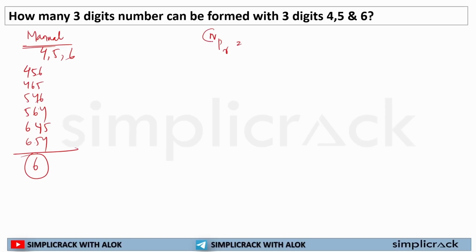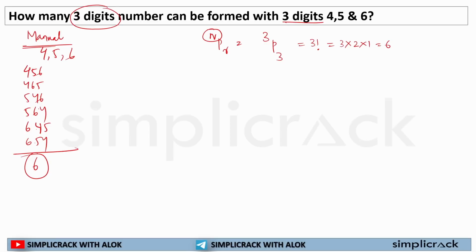N means the number of options available. How many options are available? 3. Now, how many choices do I have to make? 3 digit number, so I will say 3. So 3P3 is equal to what? 3 factorial, as I have already said. So 3 factorial is nothing but 3 into 2 into 1, which is equal to 6. So my student will simply write, sir, 3P3, it's 3 factorial, which is 6. Done. You don't have to list it out.